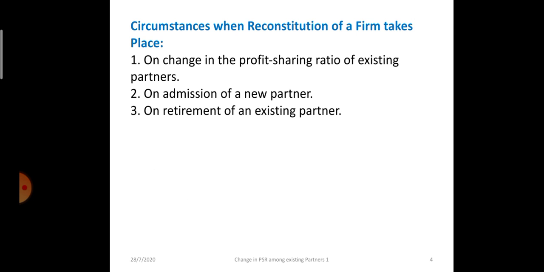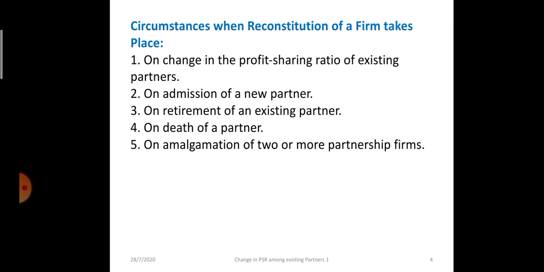Then retirement of an existing partner, death of a partner. Our 6th chapter will be related to these two topics, which are almost the same. Then amalgamation of 2 or more partnership firms. This is not in our syllabus, but you have to remember this point as one of the circumstances when reconstitution of firms takes place. There are 5 points.